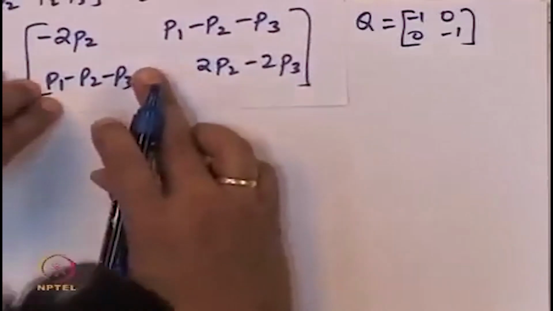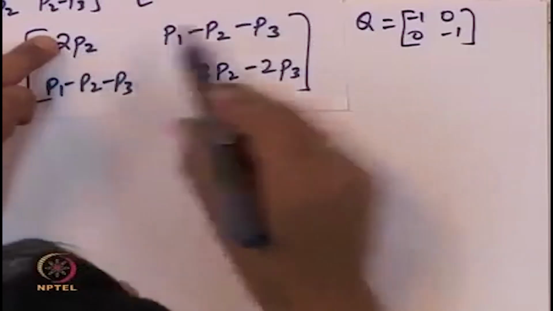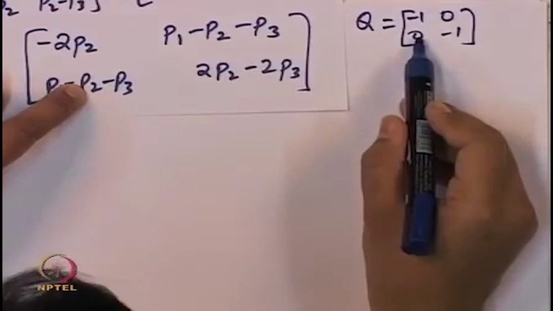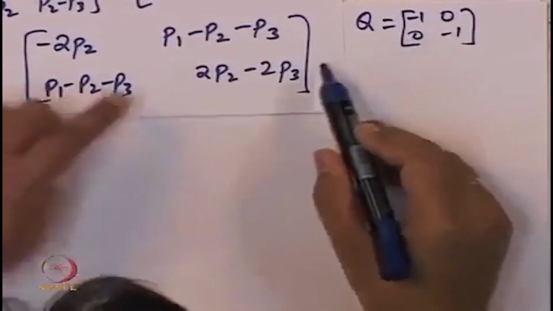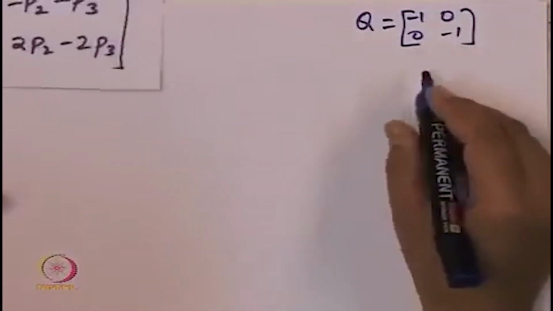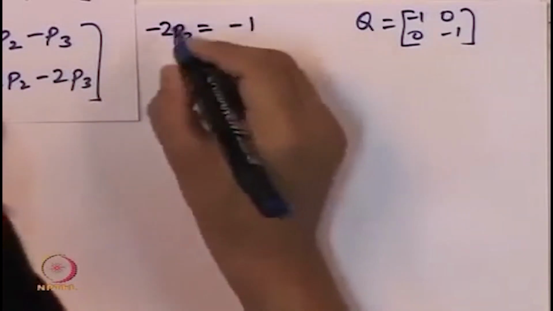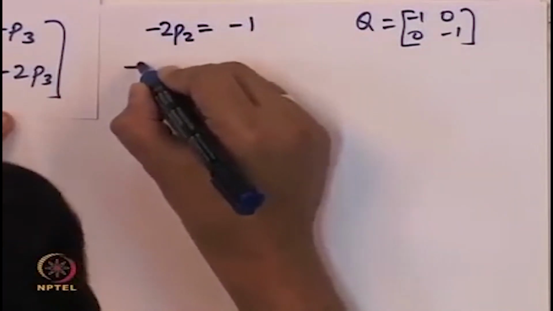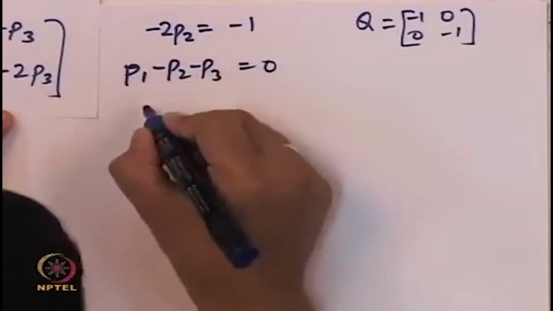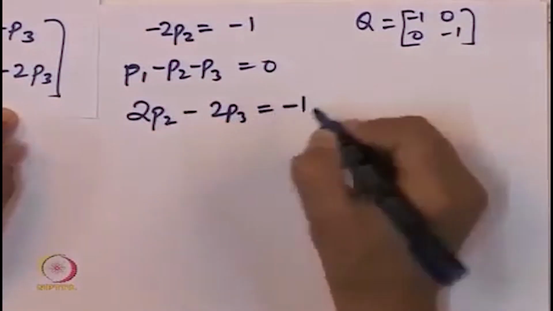So when we equate this matrix to Q, it appears like 4 equations. This entry equal to minus 1, this entry equal to 0, this entry equal to 0 is again the same equation. So it is not really 4 equations but 3. What is the last equation? This entry equal to minus 1. So these equations we will write here. We have minus 2 P2 equal to minus 1, P1 minus P2 minus P3 equal to 0, and 2 P2 minus 2 P3 equal to minus 1.